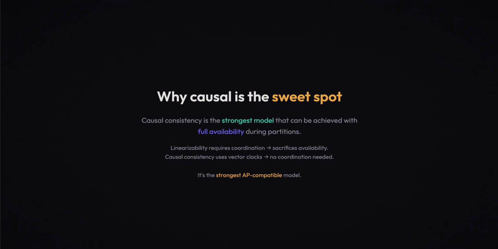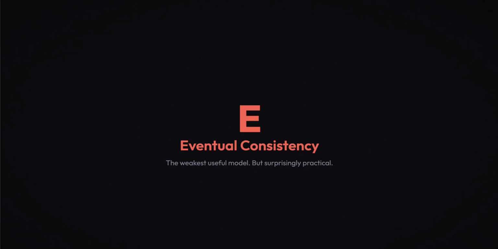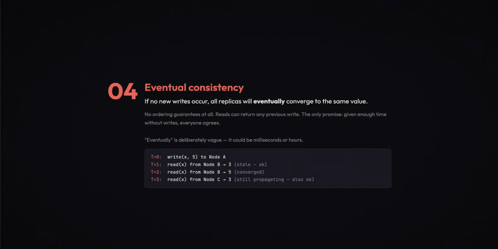At the bottom of the hierarchy, eventual consistency, the weakest useful model, but don't underestimate it. It's probably the most widely deployed consistency model on the planet. Eventual consistency makes one promise: if no new writes occur, all replicas will eventually converge to the same value. That's it. No ordering guarantees, no real-time guarantees. Reads can return any previously written value, including values that were written a long time ago. The word "eventually" is deliberately vague. It could mean milliseconds. It could mean hours.